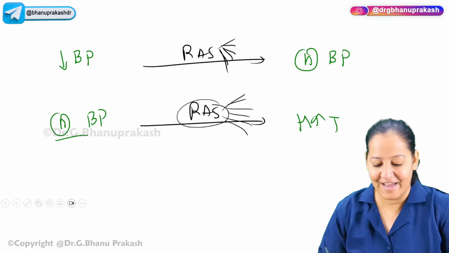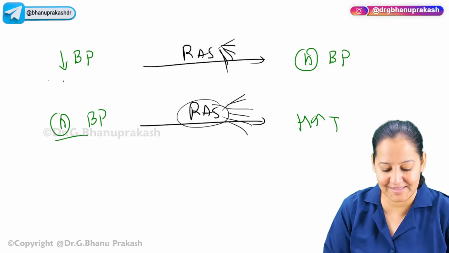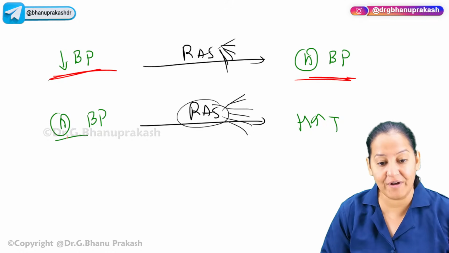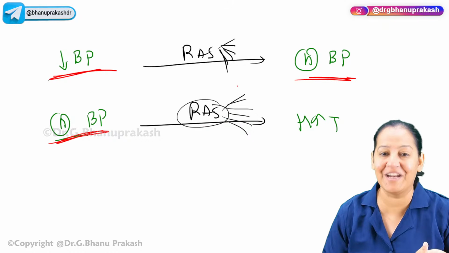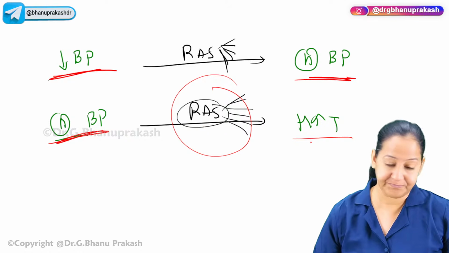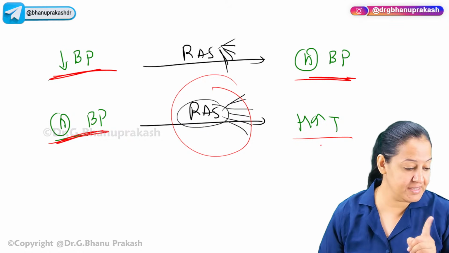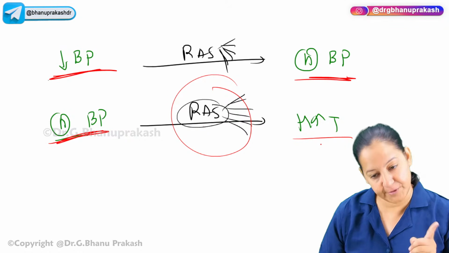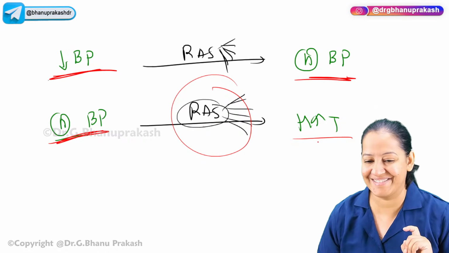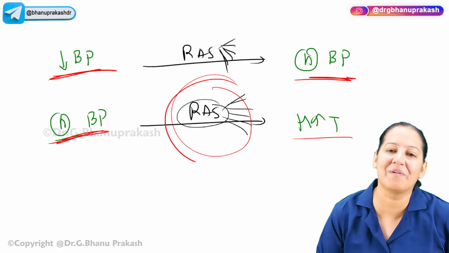I hope you are getting it. If the BP is low, then RAS getting activated is a good thing. It will normalize the BP. But if the BP is already normal and RAS gets activated because of overactivation, the person becomes hypertensive. So most of the time, the reason for hypertension is not atherosclerosis, Osama. Atherosclerosis is the most common cause of cardiovascular events. You are right, but not for hypertension. For primary hypertension, the most common reason is overactivation of RAS.